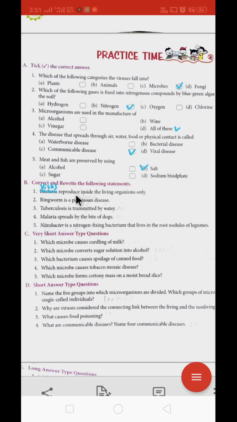Now second question is, ringworm is a protozoan disease. No, ringworm is not a protozoan disease, but it is a fungal disease. Answer is fungal. Next, third question is, tuberculosis is transmitted by water? No, it is transmitted by air. Fourth question, malaria is spread by the bite of a dog? No, it is spread by the bite of a mosquito.